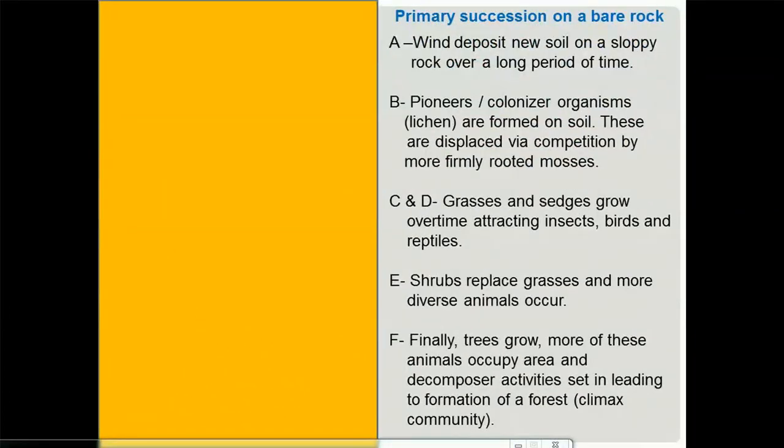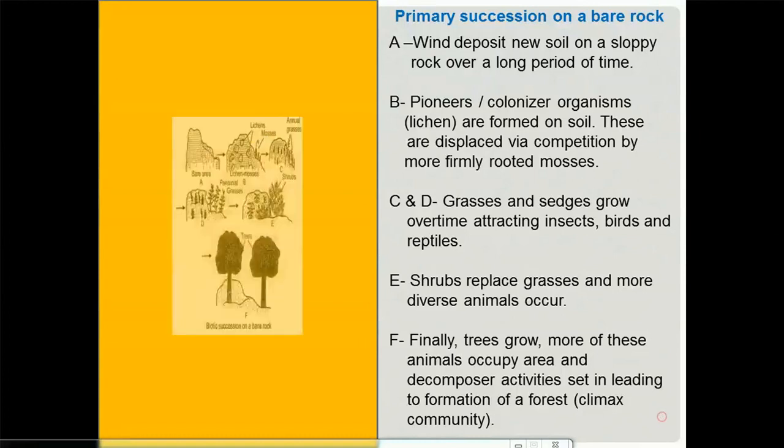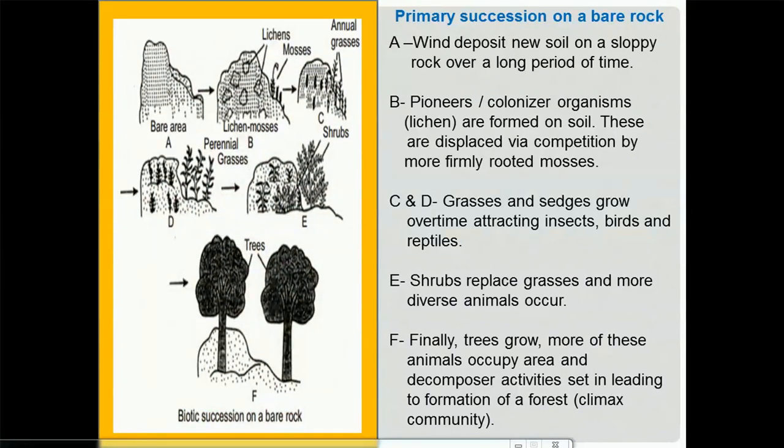I want to look at primary succession on a bare rock. Let's look at this image here. Now at A we have a bare rock, no plants, no animals, in short, no soil found on this rock, but wind deposits new soil on this rock over a long period of time. So gradually wind will be bringing soil bit by bit, and then it will accumulate to the point that it can support the first set of plants, which are called the pioneer plants. And then pioneer or colonizer organisms, usually the lichens, are formed on this soil.